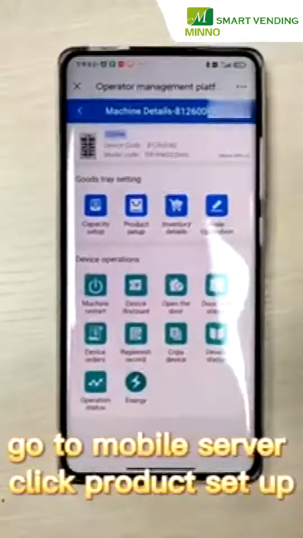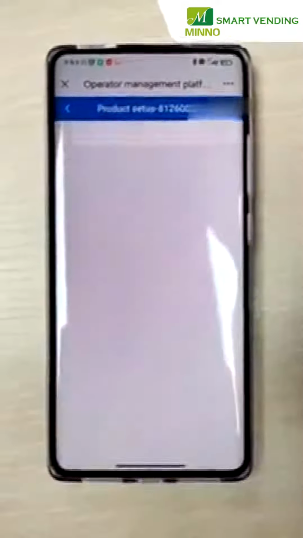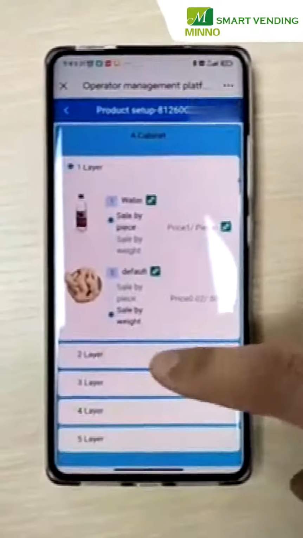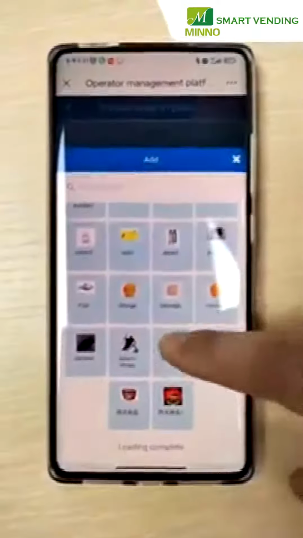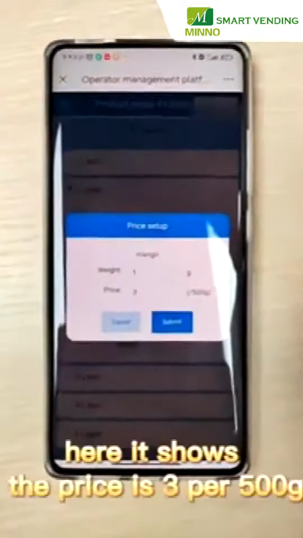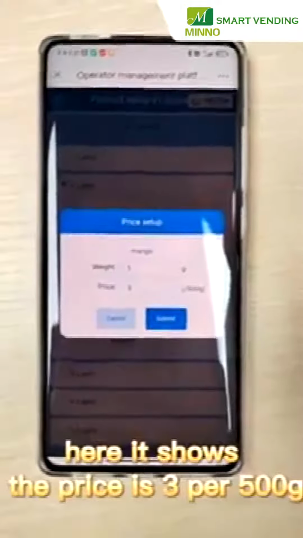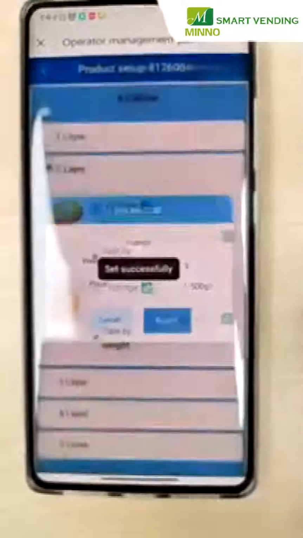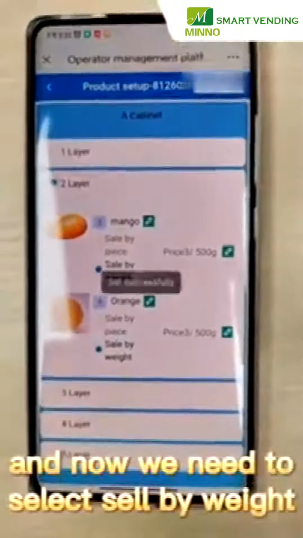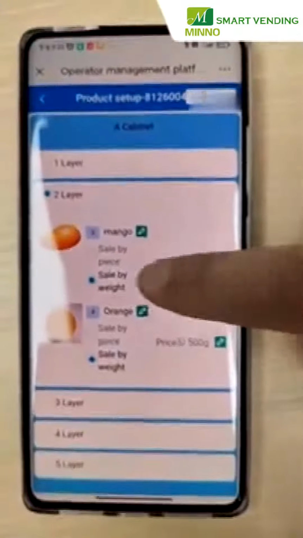Go to mobile server. Click Product Setup. Change the product to mango. Here it shows the price is 3 per 500 gram. Submit. And now we need to select sell by weight.